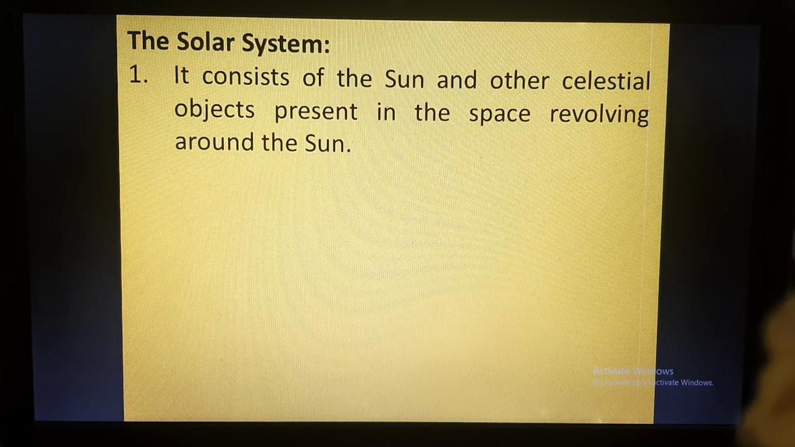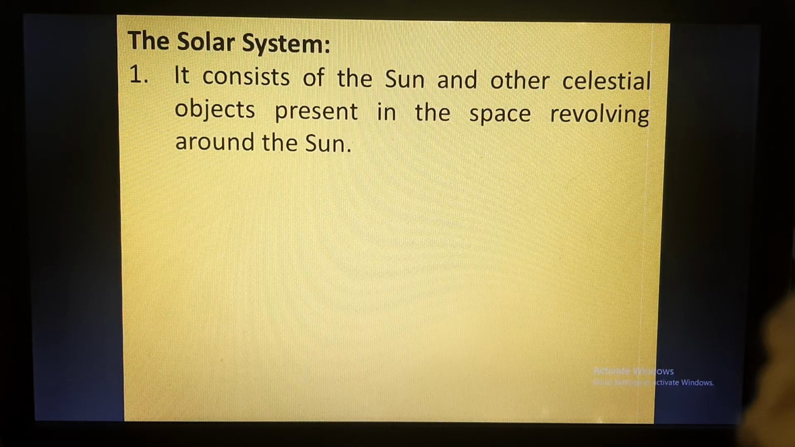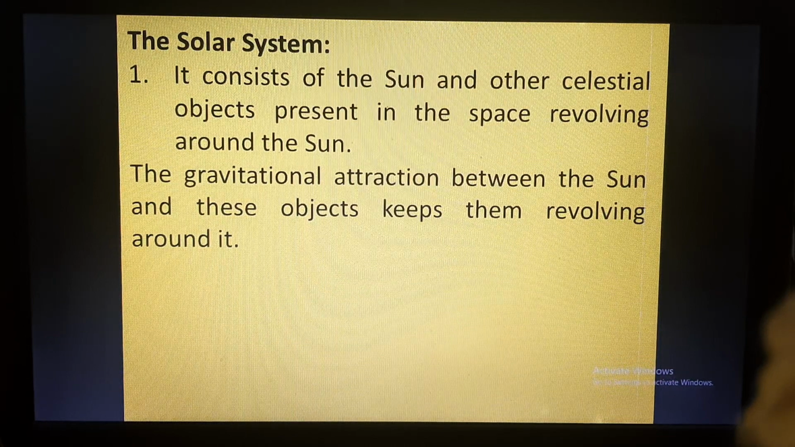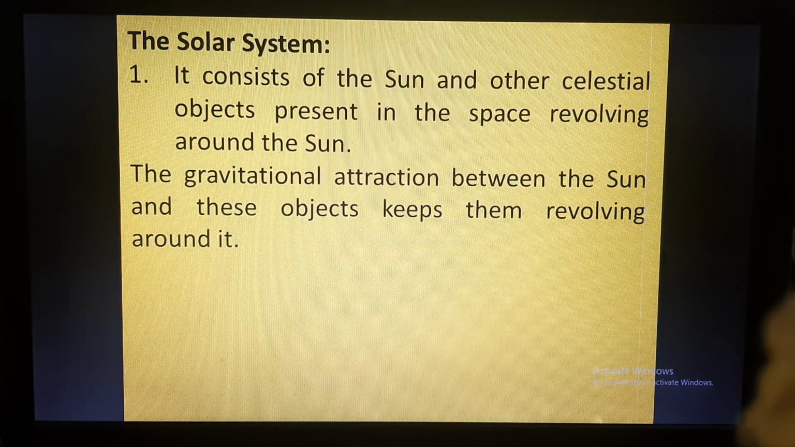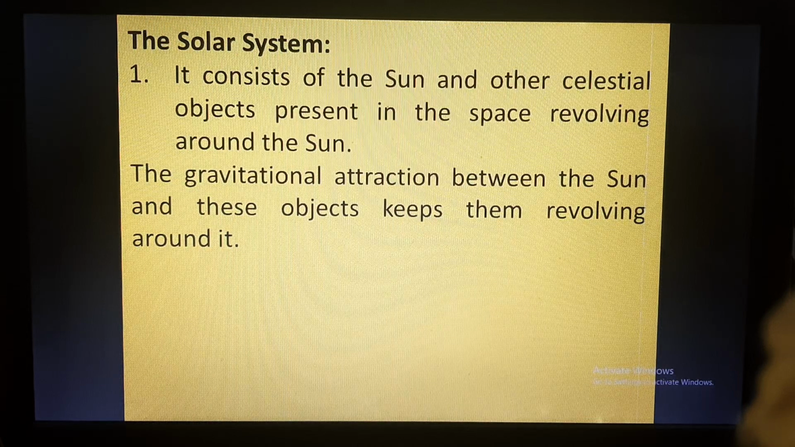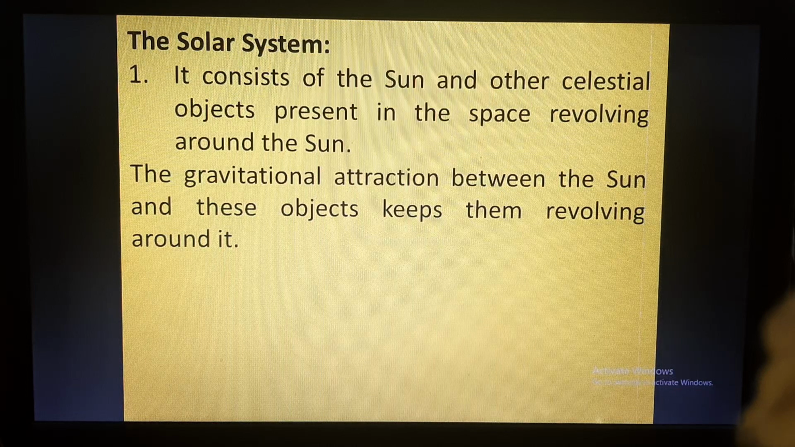As we know, the solar system consists of the sun and other celestial objects like asteroids and meteors in space which are revolving around the sun. The sun is a massive star, very big, very large. So the gravitational attraction of the sun is also very huge. This gravitational attraction keeps these objects revolving around it. All the planets, all the asteroids, etc. are revolving around the sun because of the gravitational attraction of the sun.